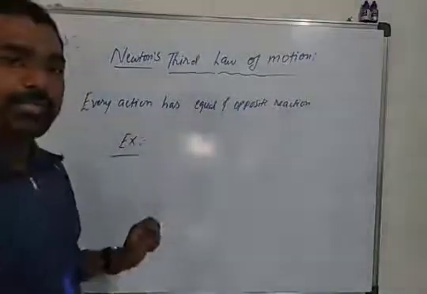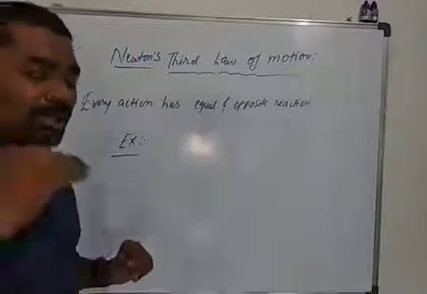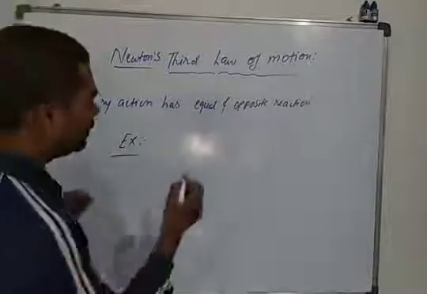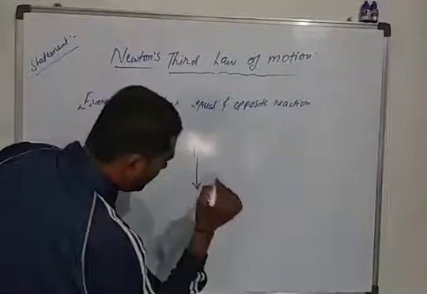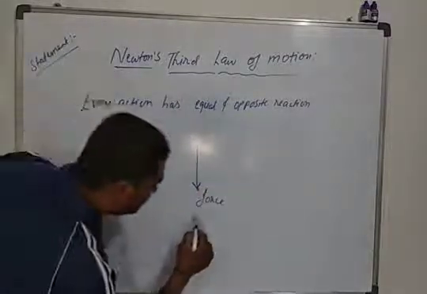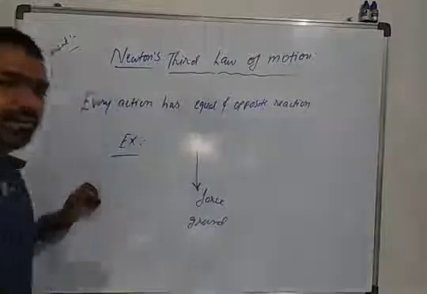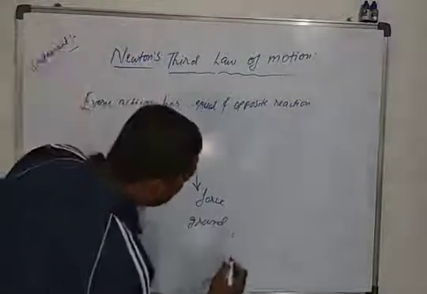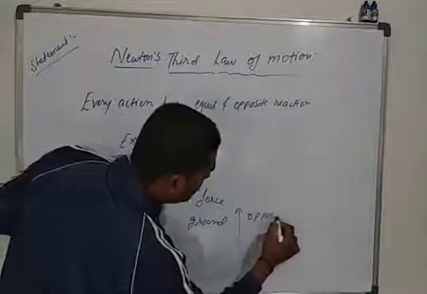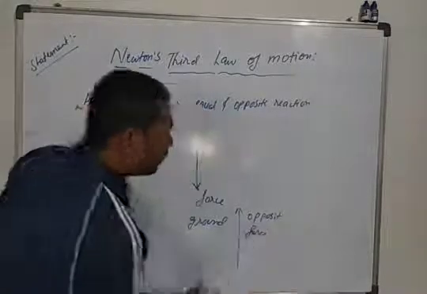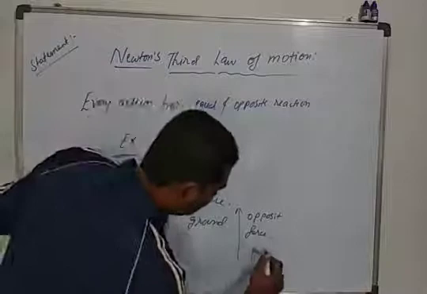When you jump, you are exerting a downward force on the ground, and the ground will exert an opposite force on your body.